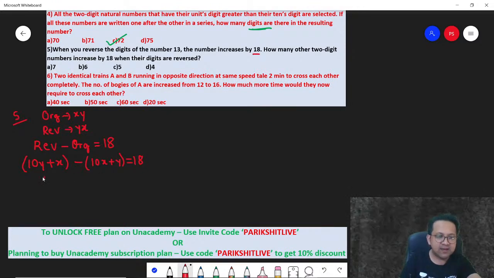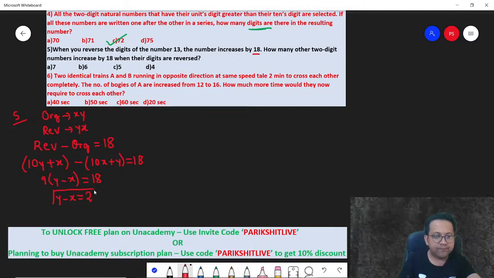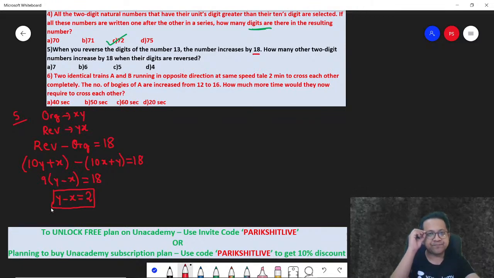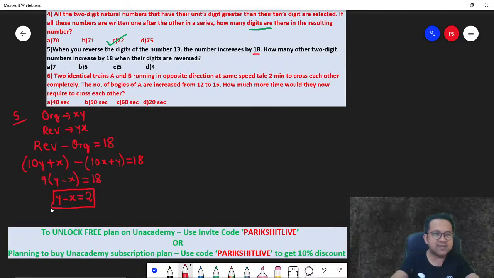So can I say 9Y minus 9X is equal to 18, or Y minus X is equal to 2? Correct? Fine. Any doubt in this? Y minus X is 2.